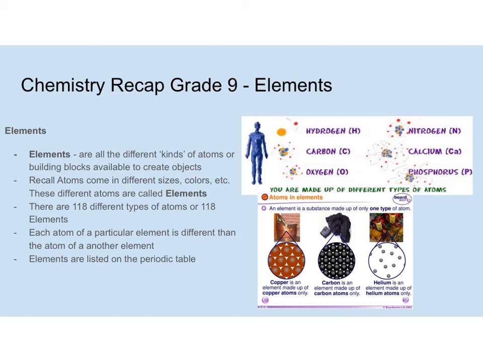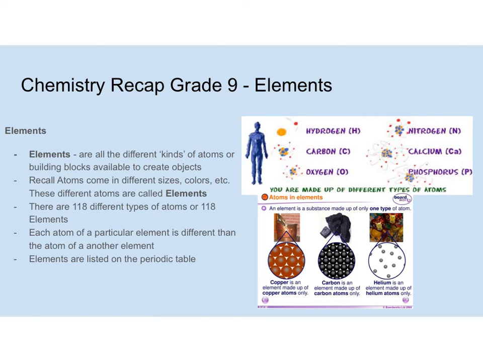Okay, so those are what atoms are. Now, what are elements? Well, elements are all the different kinds of atoms, or the building blocks available to create objects. Just like in Lego, atoms and Legos are very similar because they're both building blocks. You have yellow Legos and green Legos and big Legos and small Legos. Elements are all those different kinds. It's like your entire Lego kit. It's all the different types of atoms that you can have.